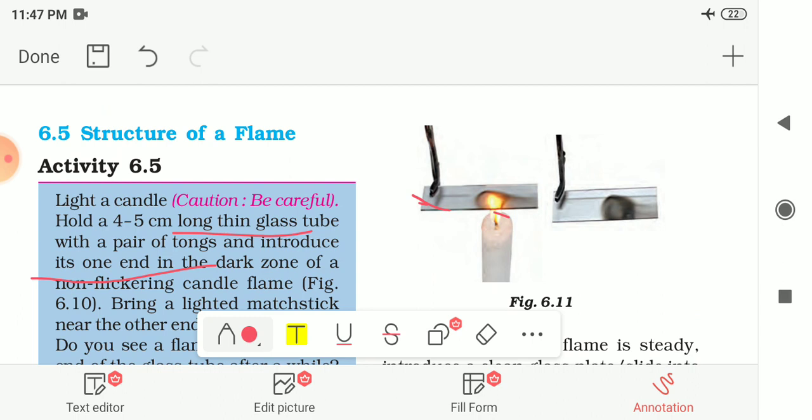By bringing this glass slide near the flame, you will observe that a blackish ring is formed on the glass slide, like this one. This is because unburnt carbon particles deposit on this glass slide, and because of that it looks black in color. These carbon particles are there in the luminous zone of this flame. So this is the reason why we can see this black ring on the glass slide.